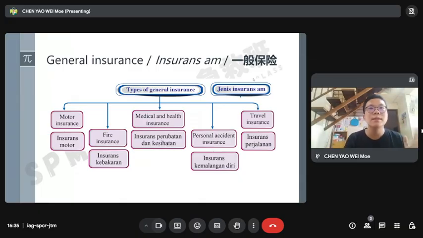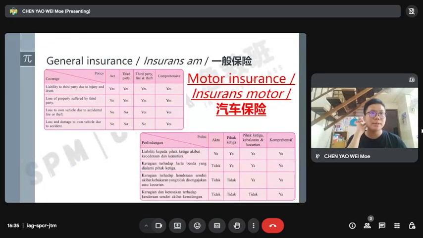First, what is motor insurance? For motor insurance, you have this table. It covers Act policy, third party policy, third party fire and theft policy, and comprehensive policy. Comprehensive means all the policies, whether yourself, third party, fire, or theft, are included inside the policy.